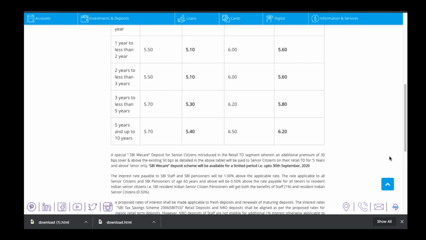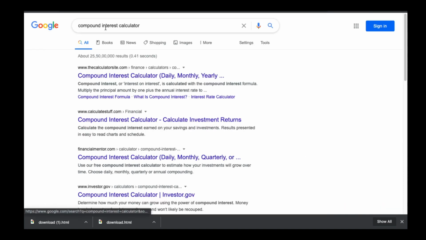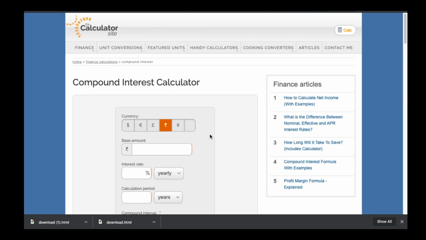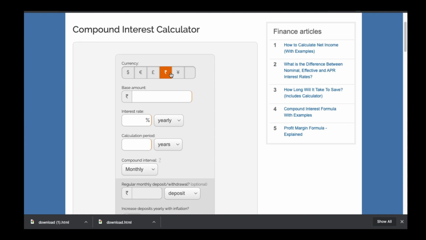So to calculate how many years it will take to double our FD amount in SBI, what we have to do is just type compound interest calculator in Google and open the first link, thecalculatorsite.com. When you click on that link, this page will open. Here select the rupee symbol and enter the amount which you want to put in FD. Suppose you want to do a fixed deposit of 1 lakh rupees, then just enter 1 lakh rupees here.